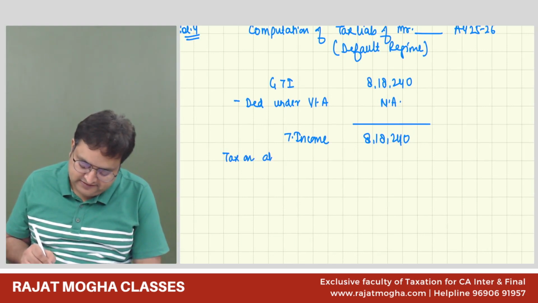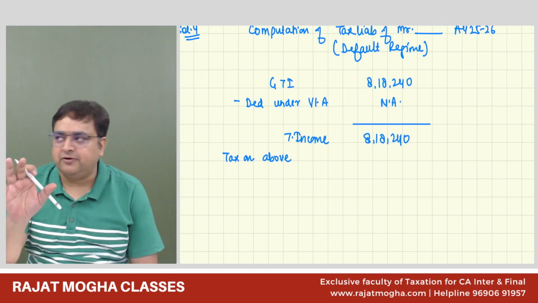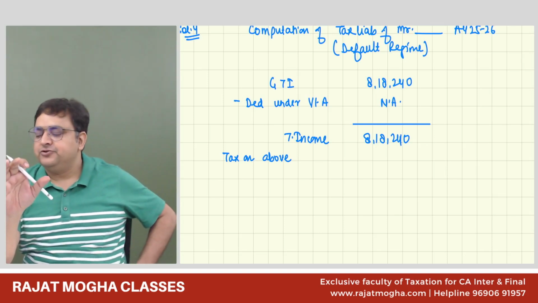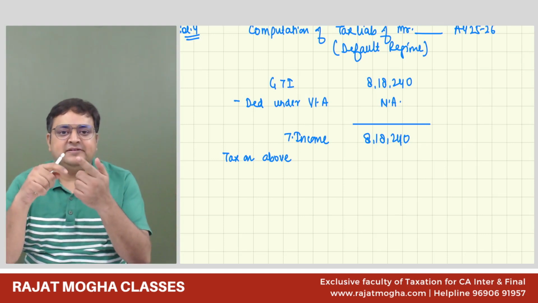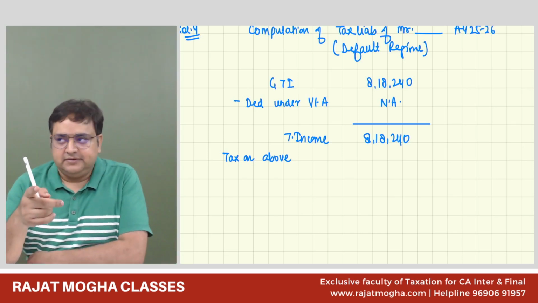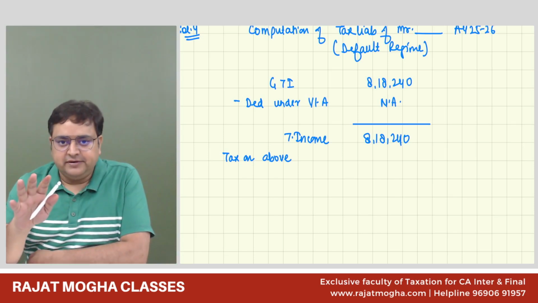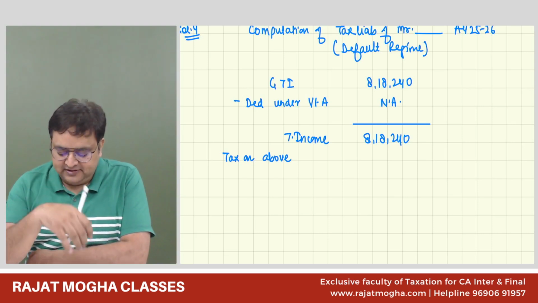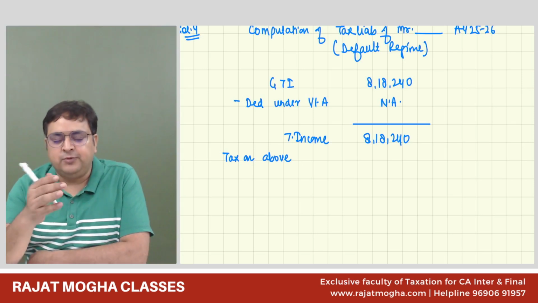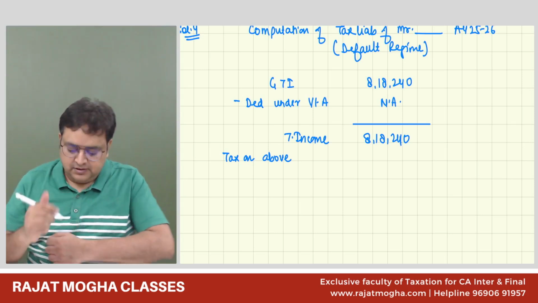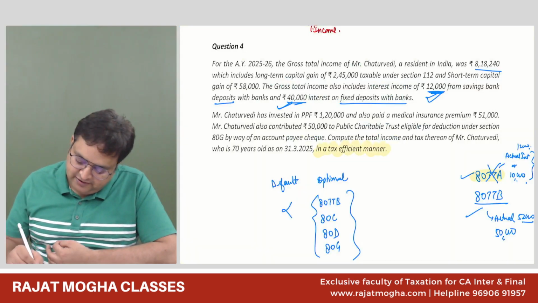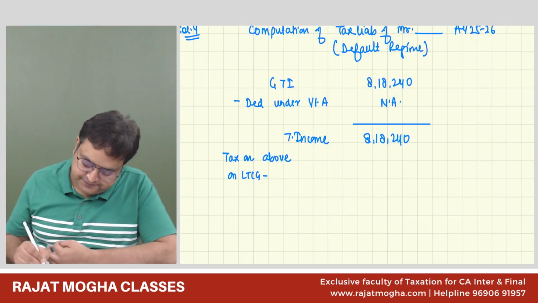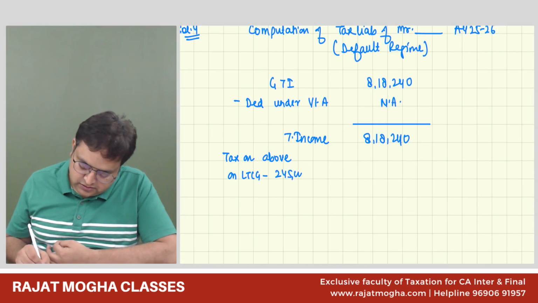Please remember, this is your first chapter question. There is some special income. What is the first special income? Section 111A is not there. What is the second one? 112, which is there, on long-term capital gain. Long-term capital gain was 2,45,000 at 12.5%.